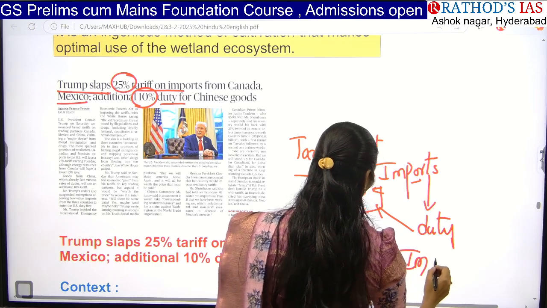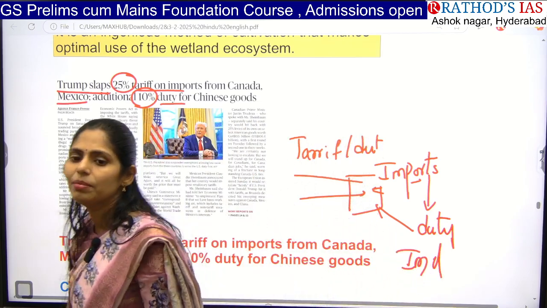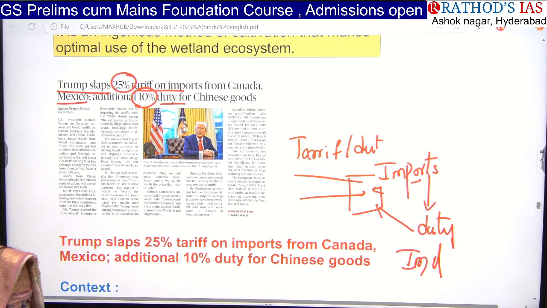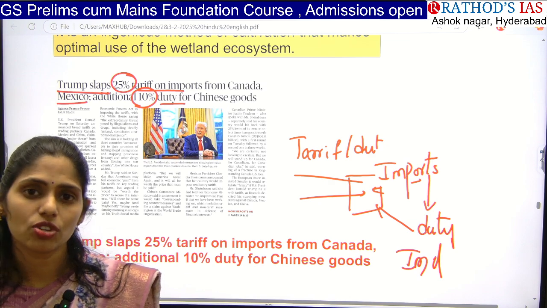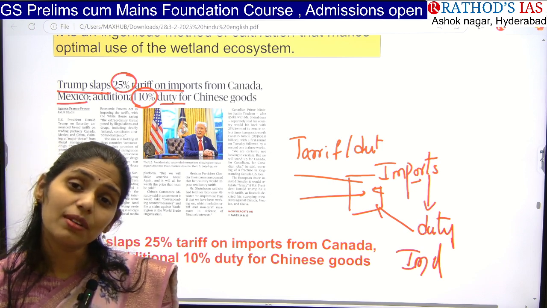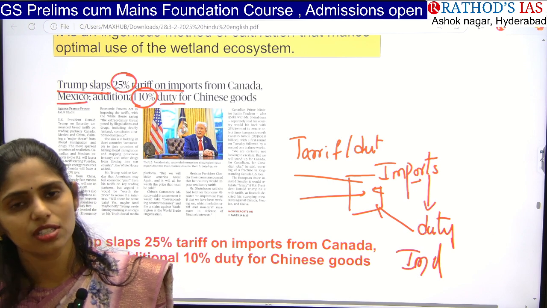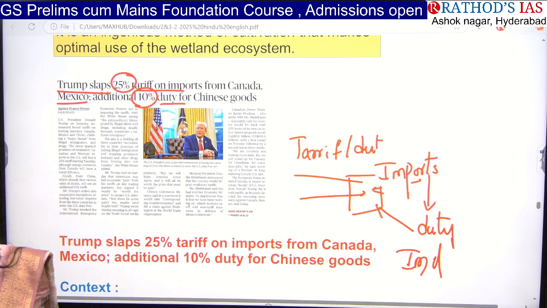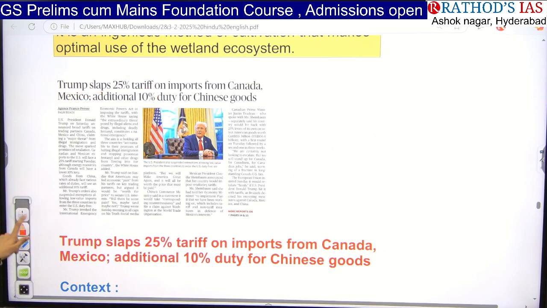There is high import duty in the USA that will affect the trade between the USA and other countries. So it is one example of trade protectionism by the USA. The USA wants to protect its own domestic industries, so to encourage them, it is levying more tax on other countries' products. It is called import duty, and they are imposing 25% import duty on the products from Canada and Mexico, and from Chinese goods they are imposing 35% tax. Okay, now let us see this topic in detail.